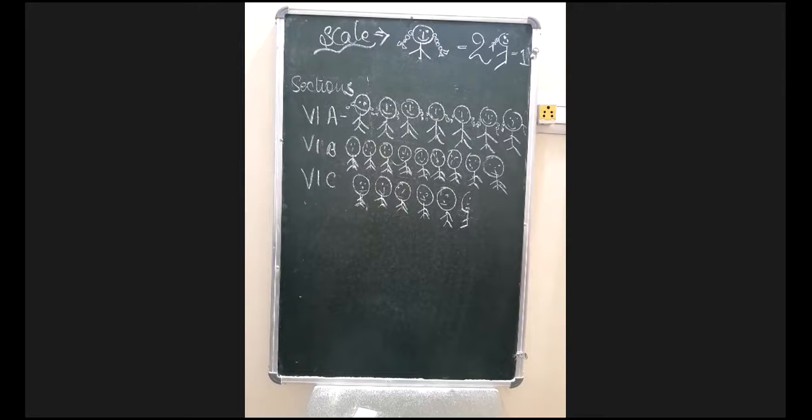So it's the same way you will complete the whole table, that 6A section, 6B, 6C. जैसे हम लोगों ने किया है वैसे ही आपको 7th A, 7th B and 7C भी करना है. This is what is called the pictograph representation.